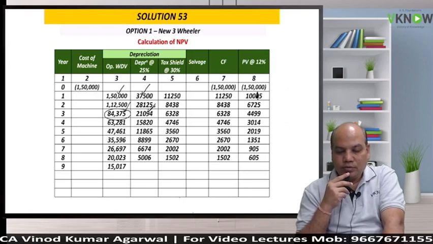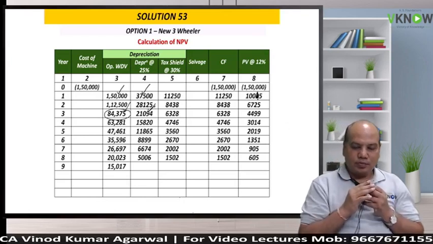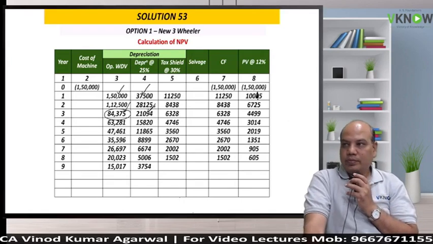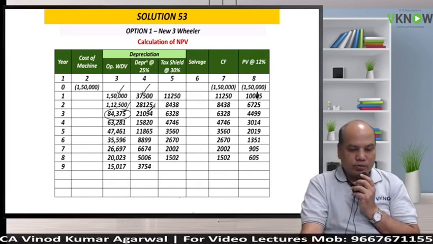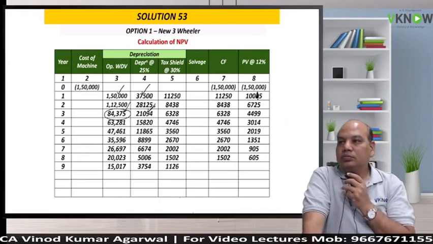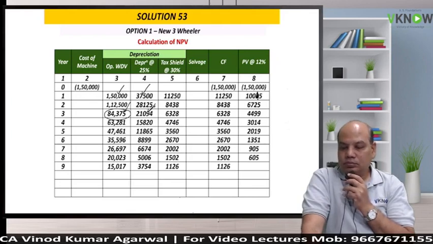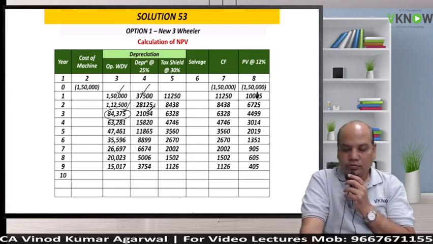Ninth year opening WDV 15017 into 0.25, 3754 into 0.3, into ninth year factor, 405. Complete up to this. Now we are in the last year. Don't worry.